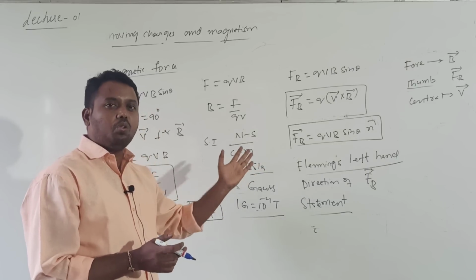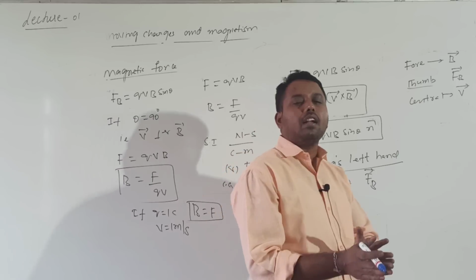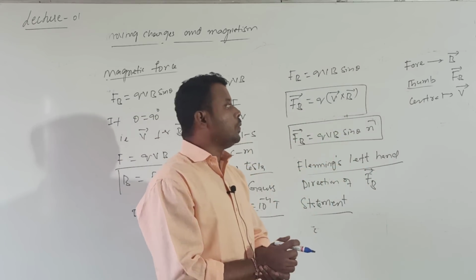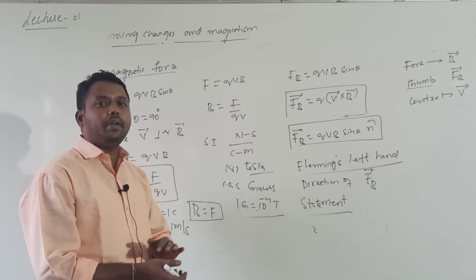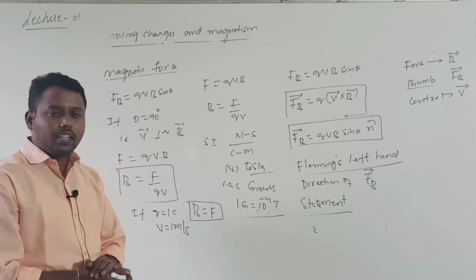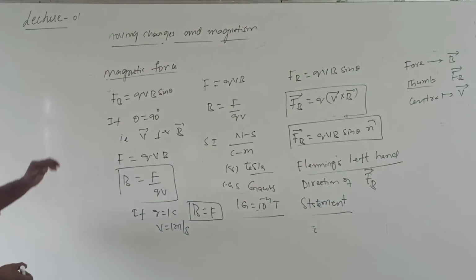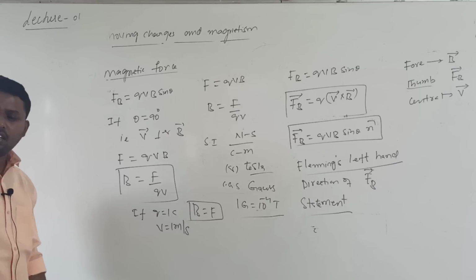Even according to this rule, the direction of the magnetic force will be perpendicular to the plane consisting of V bar and B bar. Okay? So this is Fleming's which rule? Left hand rule. Till now understood? So what have we calculated? We calculated the magnetic force.